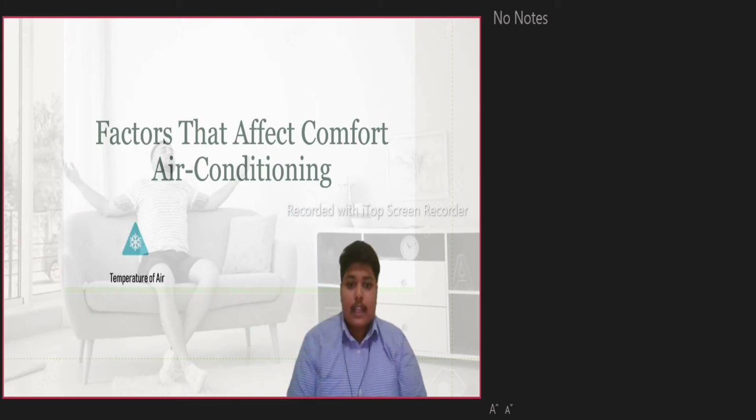So in the next slide, I would like to explain the factors affecting comfort air conditioning in detail. Factors affecting air conditioning: first of all, temperature of the air. The control of temperature is necessary for air conditioning. The heat may be either removed or added to the conditioned area depending upon the surrounding condition.